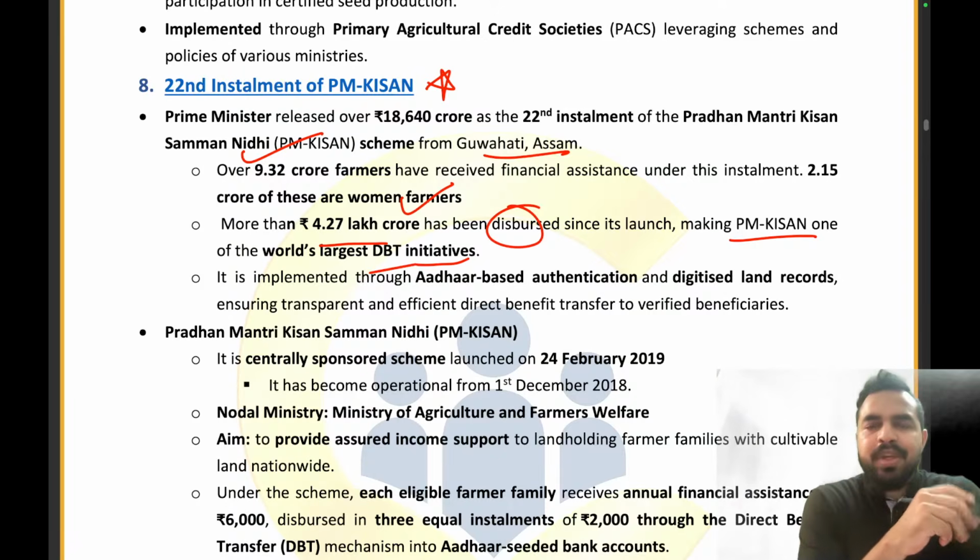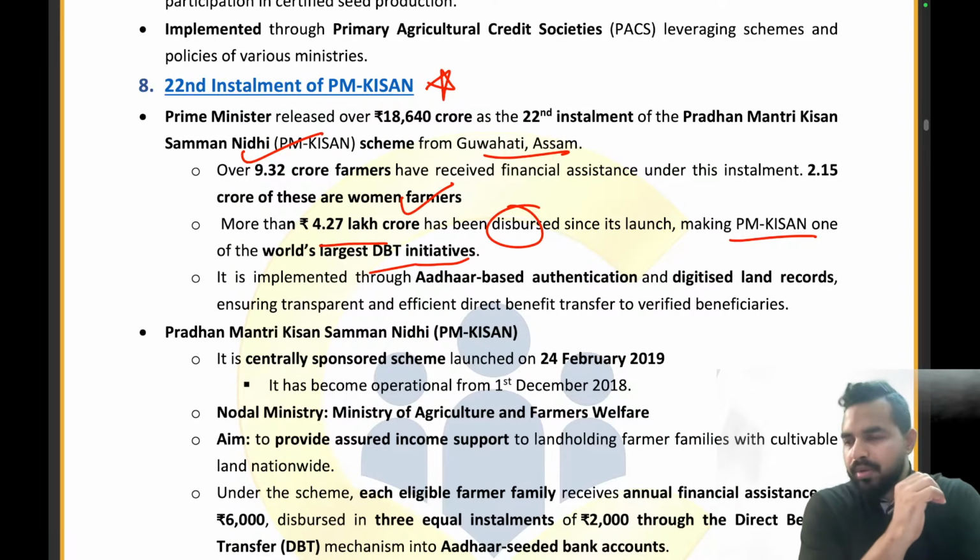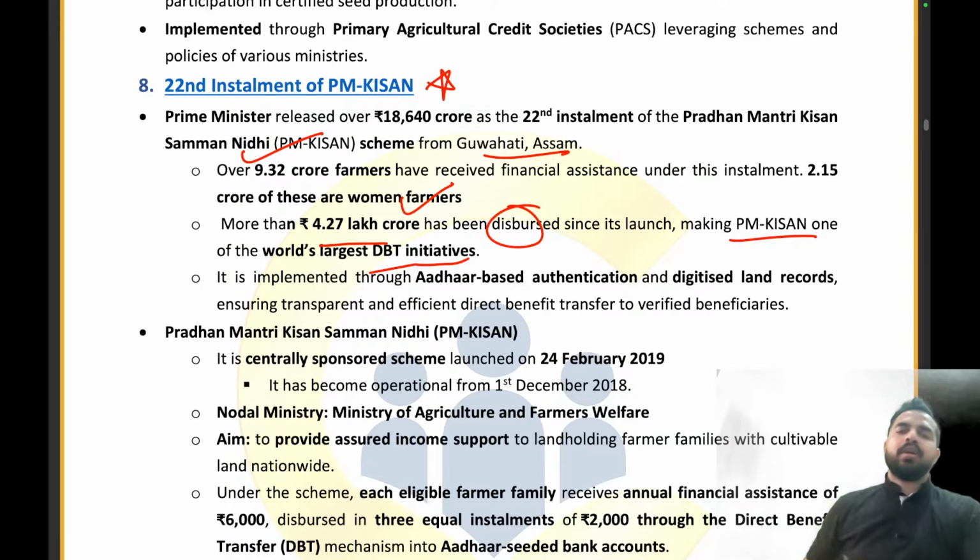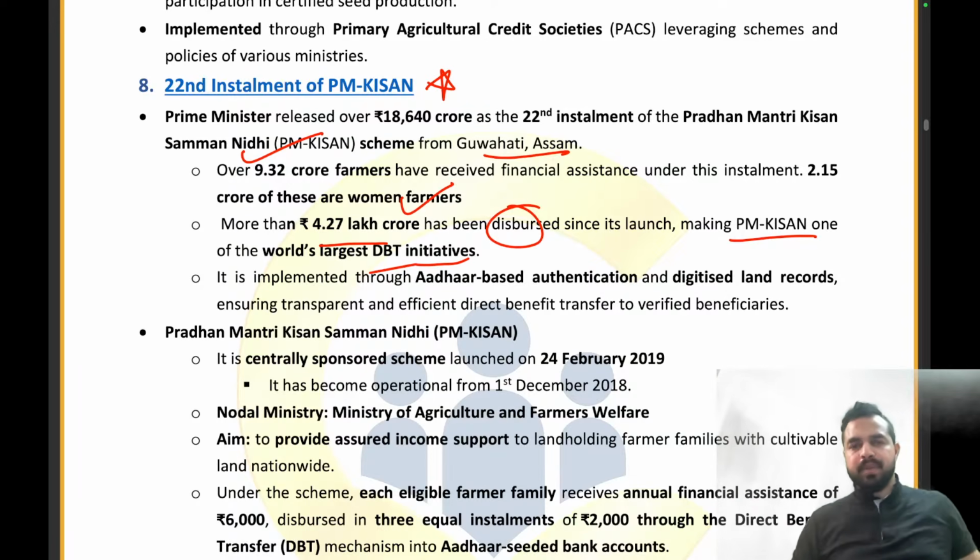So guys, what is a DBT? DBT, you all know that earlier what was happening is when the financial assistance, or kind of scholarship, or kind of subsidy or kind of amount was being transferred by the government of India to the beneficiary, there was a leakage of the funds, right? And the beneficiary was either not getting the amount or was getting the very minimal amount. So then government of India came up with a direct benefit transfer where they started transferring the whole amount directly to the bank account of the beneficiary. Clear?